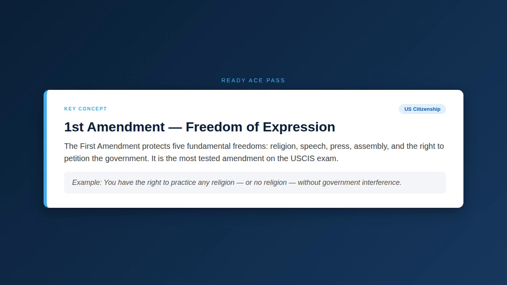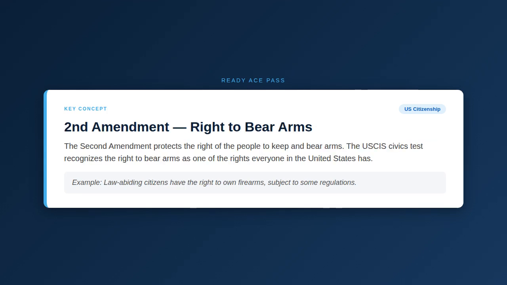Key concept. Second Amendment, right to bear arms. The Second Amendment protects the right of the people to keep and bear arms. The USCIS Civics test recognizes the right to bear arms as one of the rights everyone in the United States has. Example: law-abiding citizens have the right to own firearms, subject to some regulations.